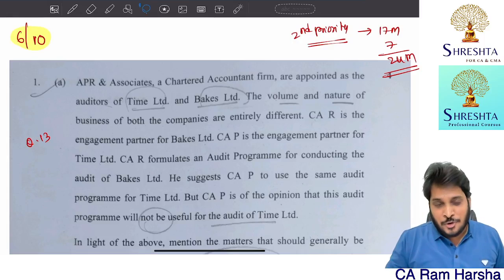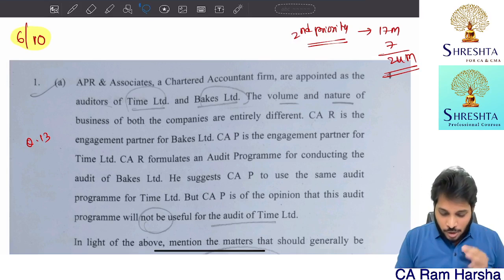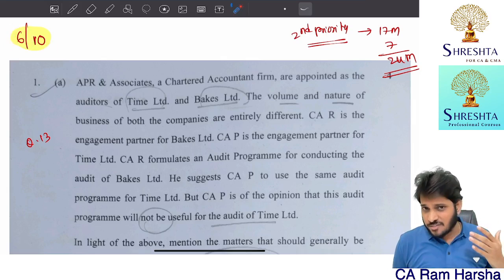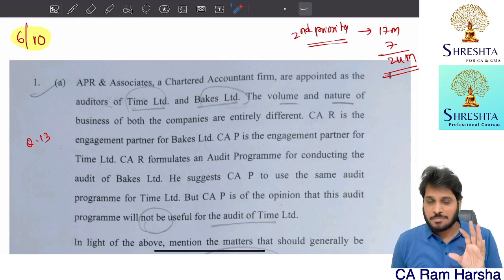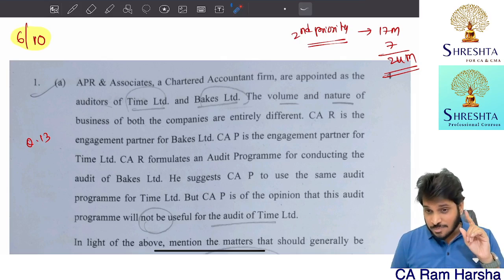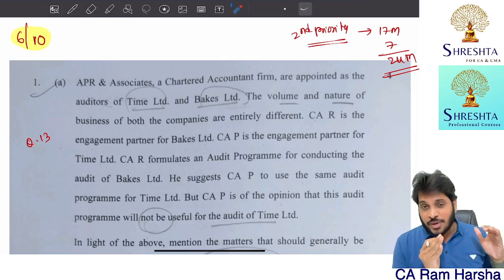So I hope every one of you has given your audit paper superbly. On a scale of 10, I will rate this paper as 6. It's an above average paper, not a tough paper at all. In fact, some students are saying it was easy, but what I felt was it is above average. It's not that easy.